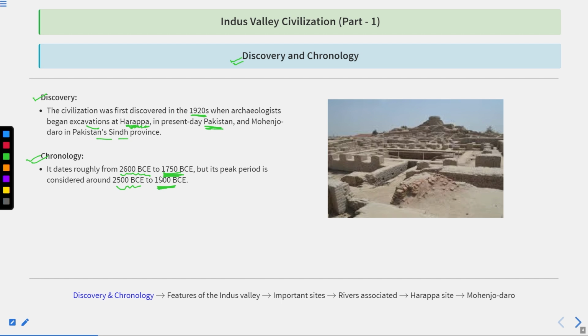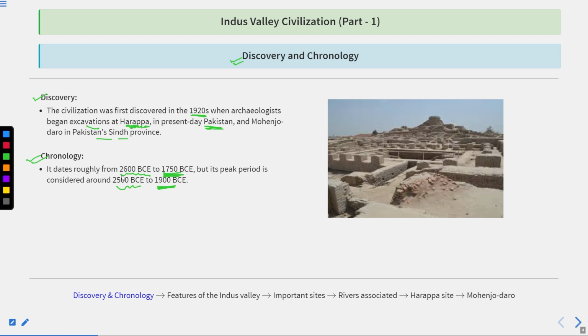So firstly, this civilization was declared as Harappan, as the first excavation was started in Harappa. But when this civilization was found nearby the Indus River in 1925, this date is very important. In 1925, this civilization was declared as the Indus Valley civilization.